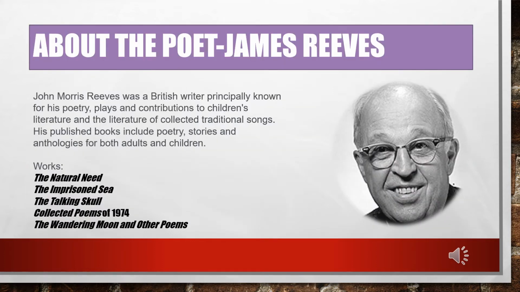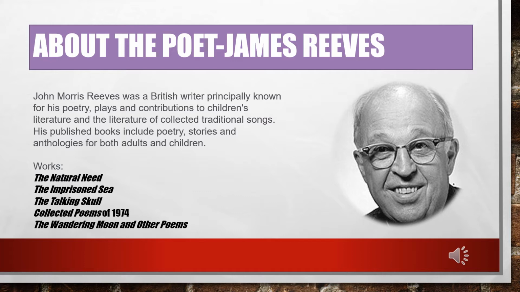Now we can see some information about the poet. James Reeves was a British writer, and he is famous for his poetry and plays because of his contribution to children's literature.